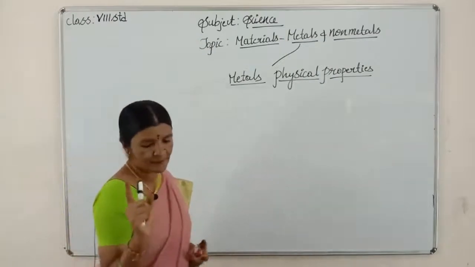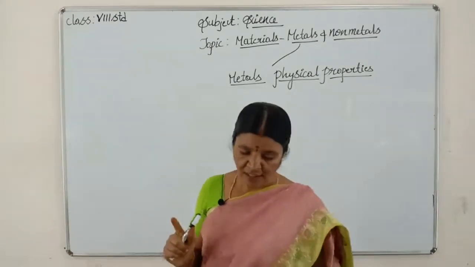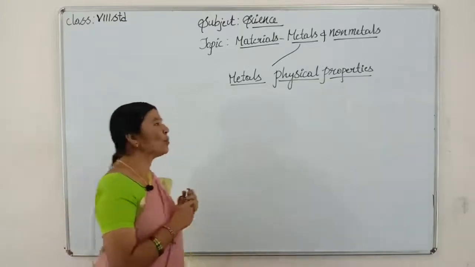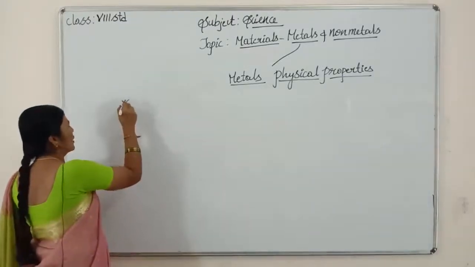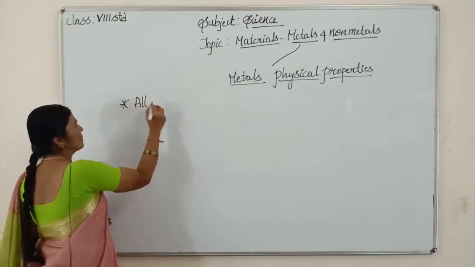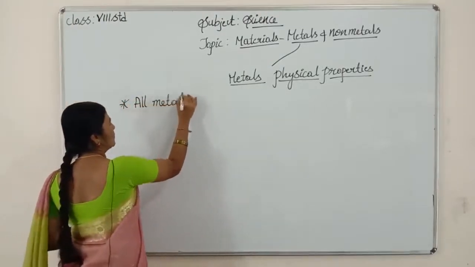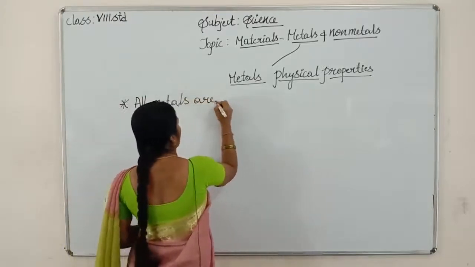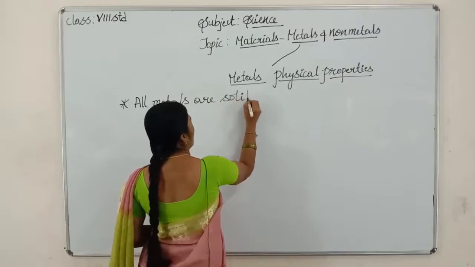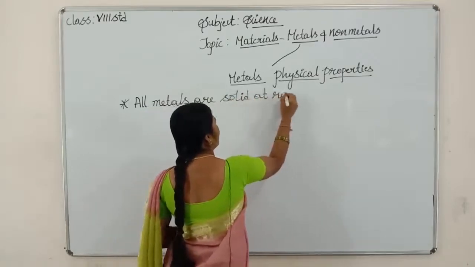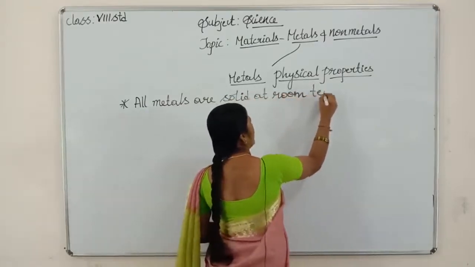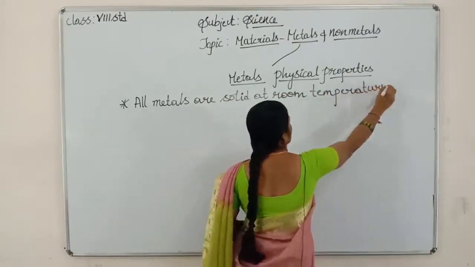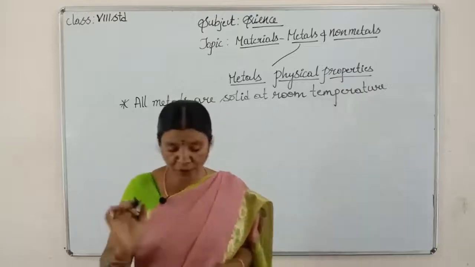First point in metals is all metals are solid at room temperature. Got it, children? Except mercury.